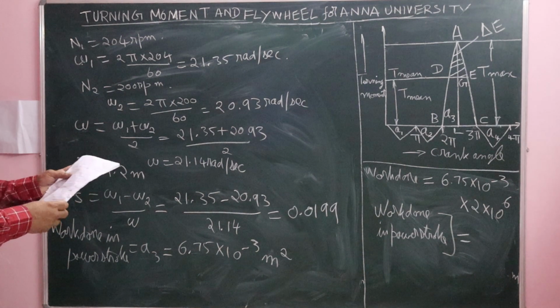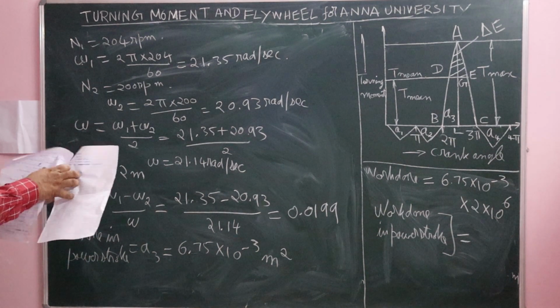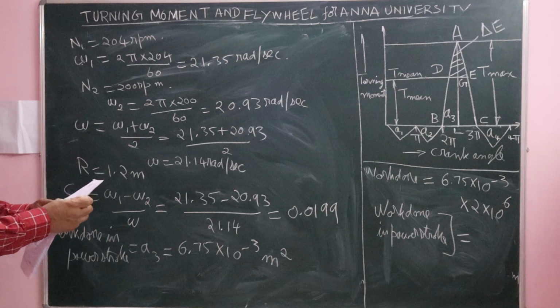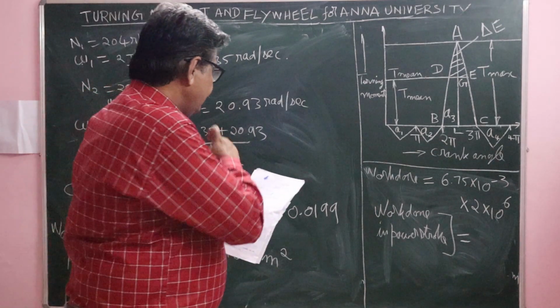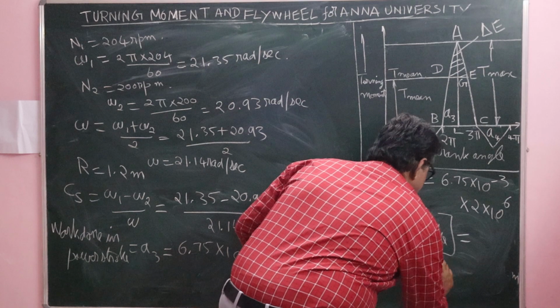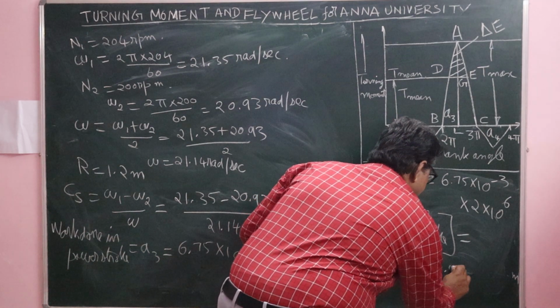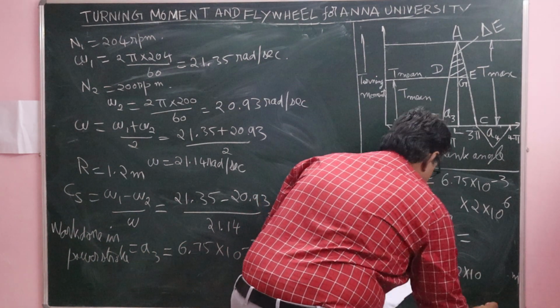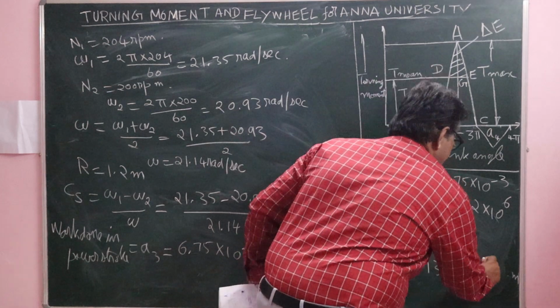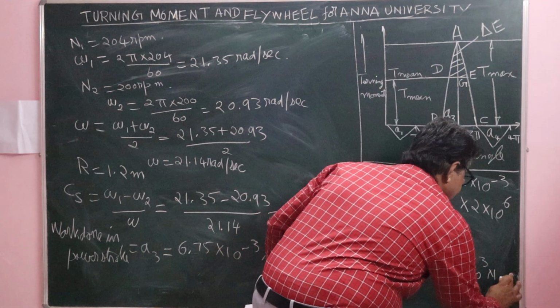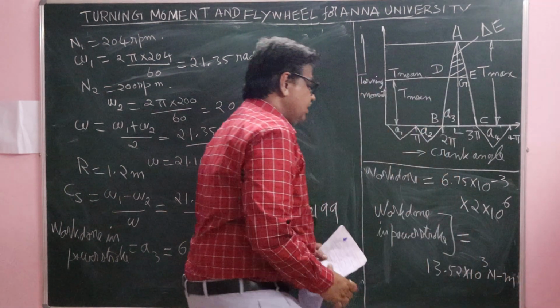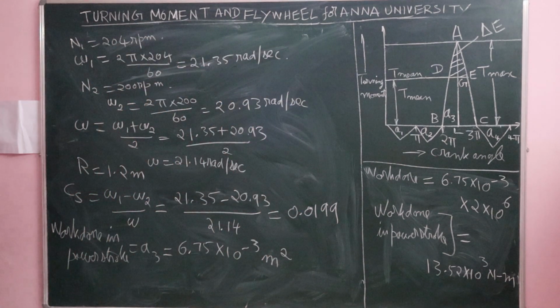Therefore, work done during power stroke is equal to 13.52 into 10 power 3 Newton meter. So this is the work done during power stroke.